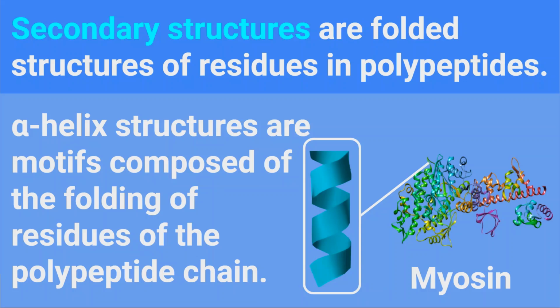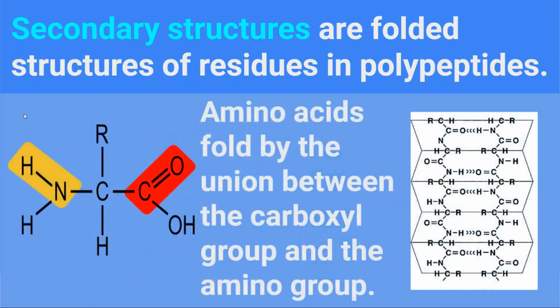Some examples of such proteins are myosin, which is one of the main components of muscle tissue, and keratin, the protein in the hair. Remember that every protein is composed of a lot of amino acids. The folding of the alpha helices structures occurs between two parts of each amino acid, a hydrogen atom of the amino group and an oxygen atom from the carboxyl group. The binding between these amino acids are not parallel. Therefore, it transforms the polypeptide chain into a helical structure.